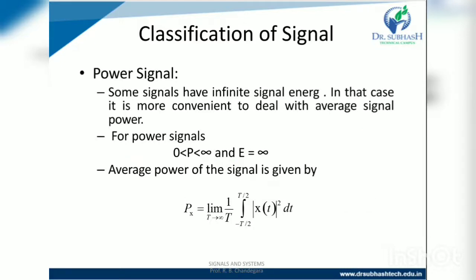The power signal. Some signals have infinite signal energy. In that case, it is more convenient to deal with average signal power. For a power signal, the power is finite and energy is infinite. Average power of the signal is given by the equation: limit T tends to infinity of 1 by T, where T is the total period or duration, integrated from minus T by 2 to plus T by 2, and the RMS value of the signal.